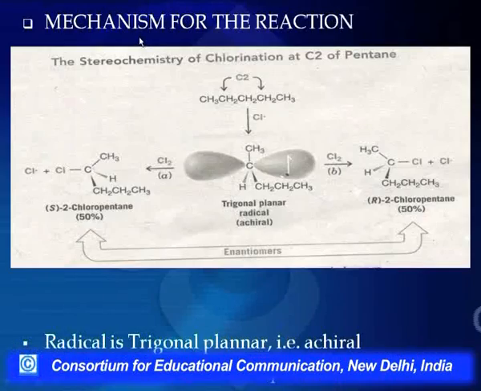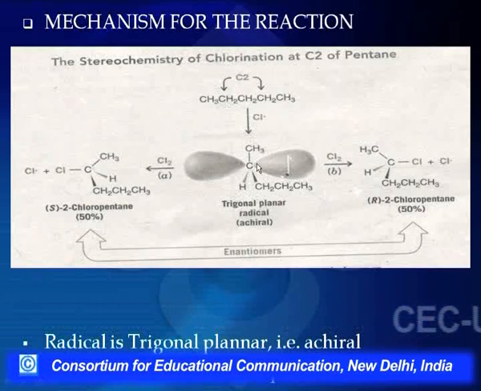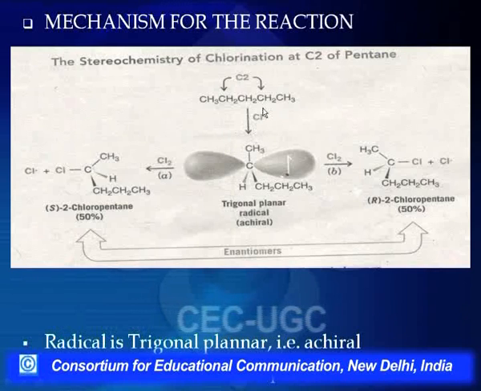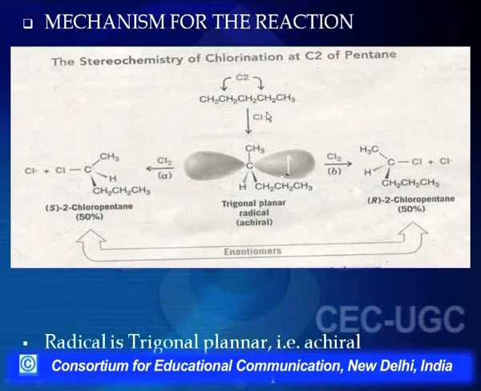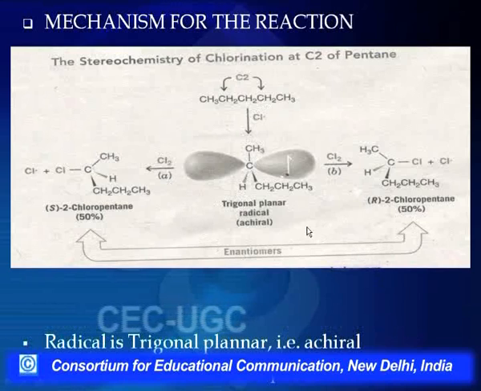Let us go back to the geometry of the free radical. What is the structure of the free radical? If you remember, I had told you that the free radical is planar. So if this is a trigonal planar radical, what we find here is that the Cl will react with equal probability at two faces. It can react either at this face or at this face.